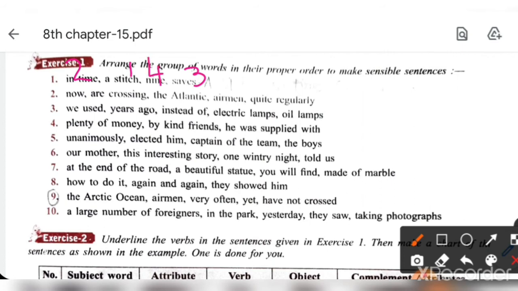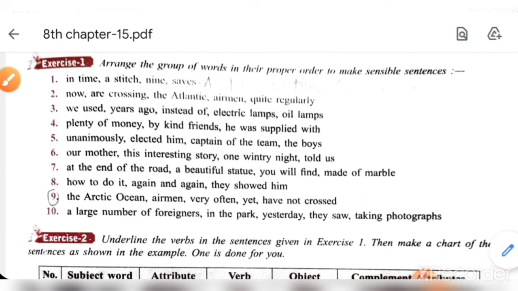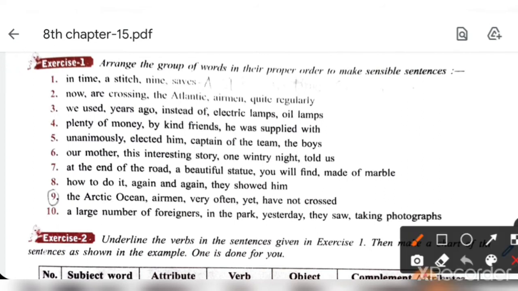Okay. Now second sentence. Now are crossing the Atlantic airmen quite regularly. So how you will start? Here, now airmen are crossing the Atlantic quite regularly. Okay, now airmen are crossing the Atlantic quite regularly. Understood? Second one.